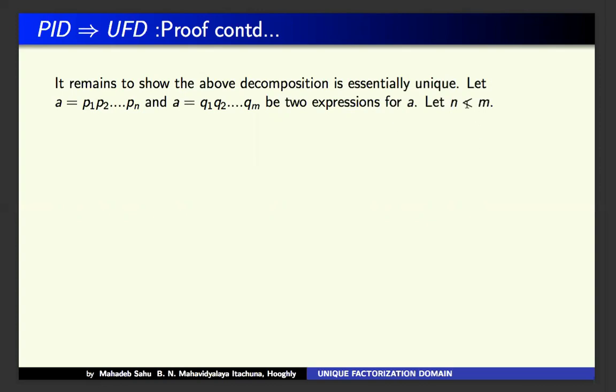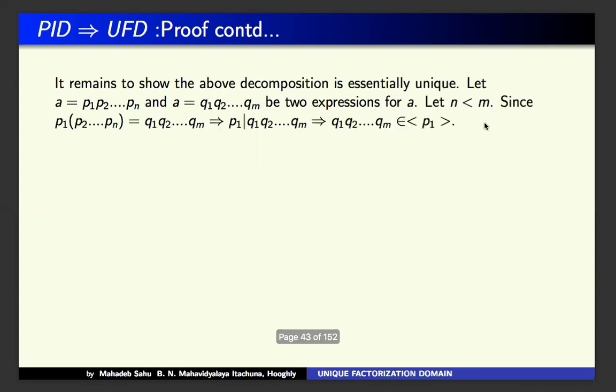Let n be less than m. What will happen? Then we rewrite this, P1 times the bracket P2 up to Pn, and here Q1 up to Qm. So what does it imply? It implies P1 divides Q1 up to Qm.